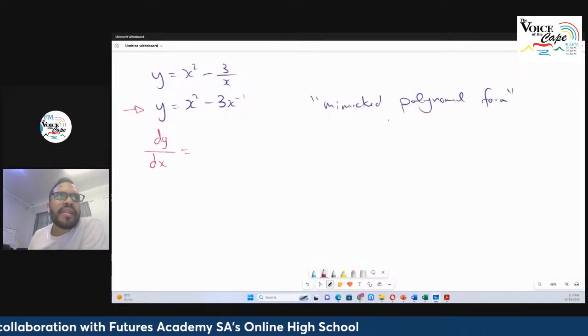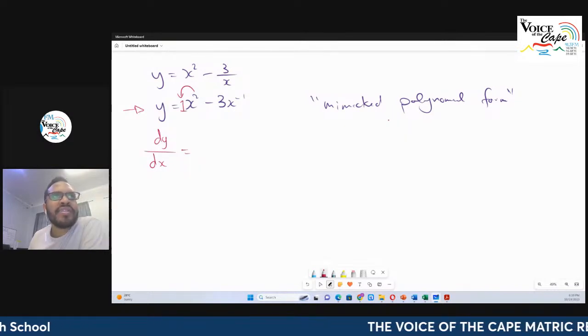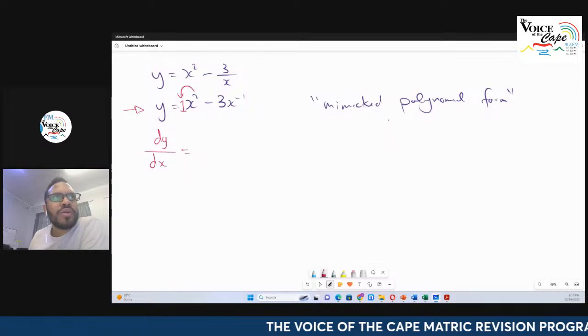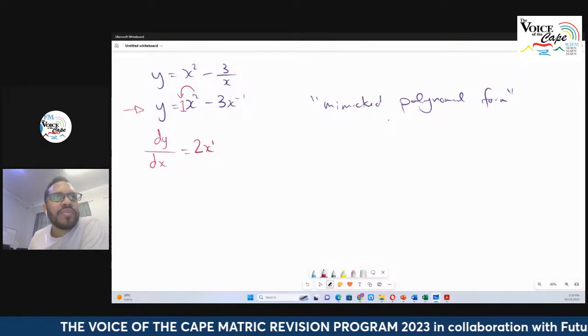So, okay, now I can find the derivative. 2 times what number's in front there? You know there's a 1. They taught you that in grade 7 and grade 8. So it's going to be 2 times 1 is going to be 2x. That number used to be 2. Now it's going to be 1.